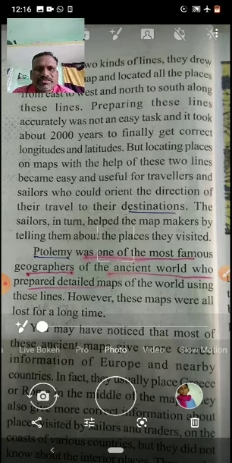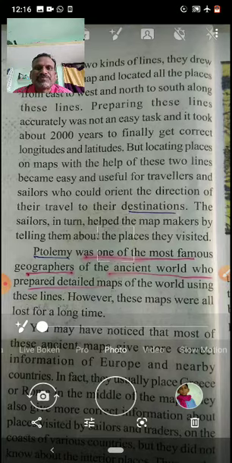Preparing these lines accurately was not an easy task, and it took about 2000 years to finally get correct longitudes and latitudes. You see, 2000 years it took. Earlier Babylonians, and we studied Sumerians and other people, tried like anything. Al-Idrisi and Sadiq Isfahani during the Mughal time, British time, so many people we discussed. But finally, to get a perfect map, it took 2000 years.